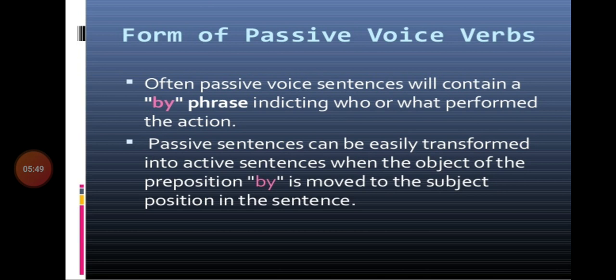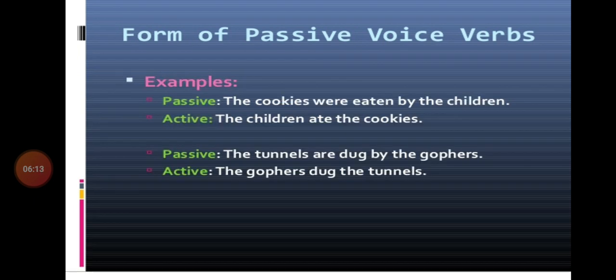Forms of passive voice verbs. Often, a passive voice sentence will contain a by phrase indicating who or what performed the action. Passive sentences can be easily transformed into active sentences when the object of the preposition by is moved to the subject position in the sentence.